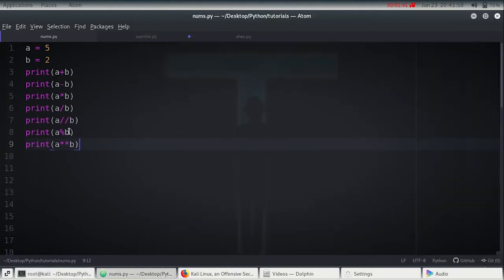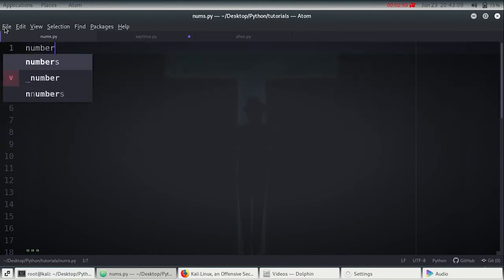This a modulo b is often used in many situations, like if you divide a number by 2, you can check whether it is an even number or not by checking the remainder. If it is divided by 2, it should leave a remainder of 0, then it is an even number. And likewise, if it has a remainder of 1, then it's an odd number. You also use it for finding if a number is prime number or not, and this is mostly helpful in such cases.